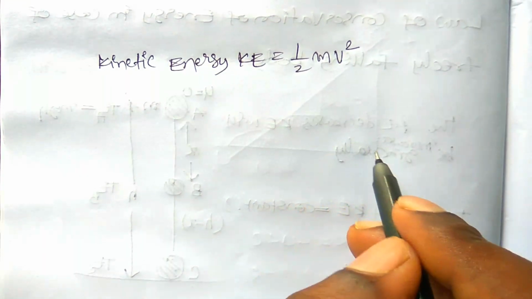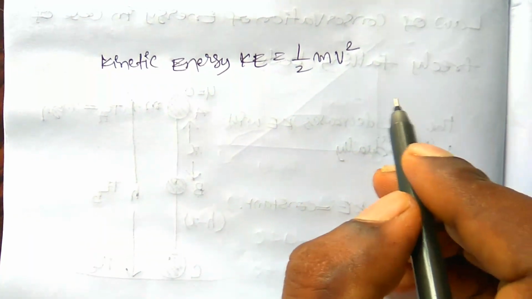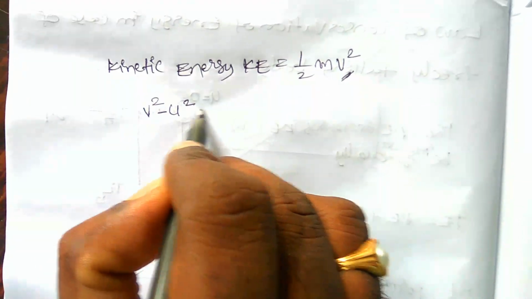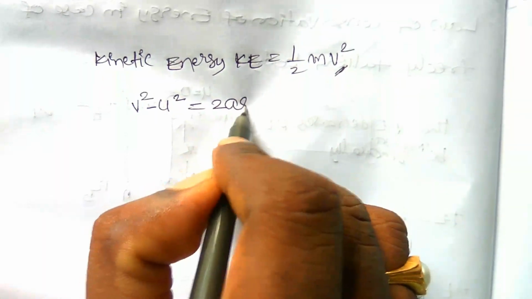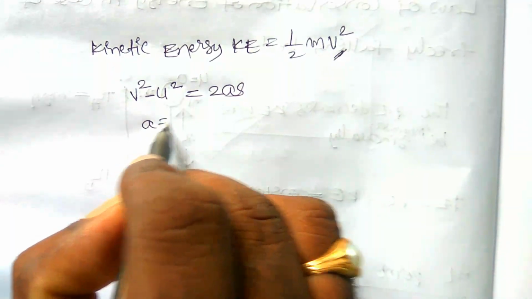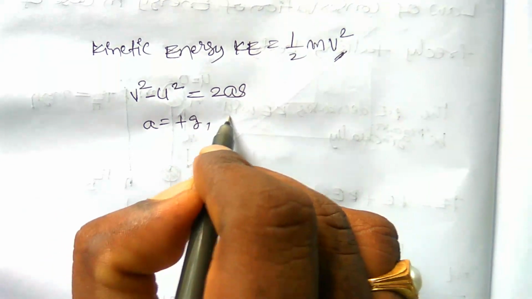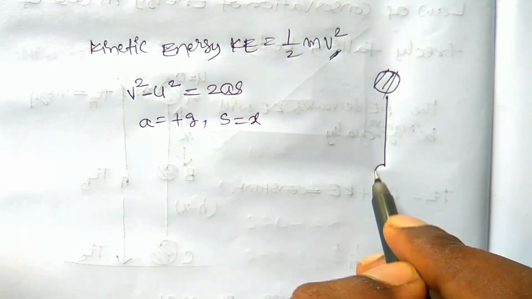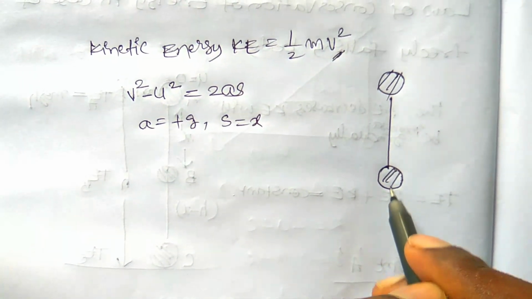At point B, we do not know how much velocity the body has. Therefore you can find that velocity from the equation of motion, v squared minus u squared is equal to 2as, where a is equal to g and s is equal to the x distance. So once again you have to draw a figure for better remembering.